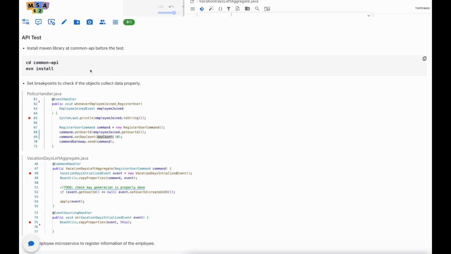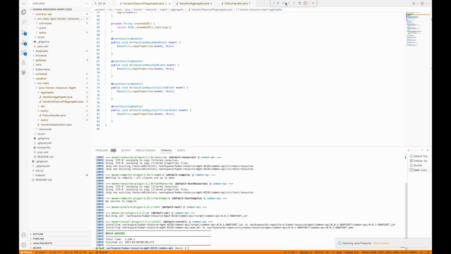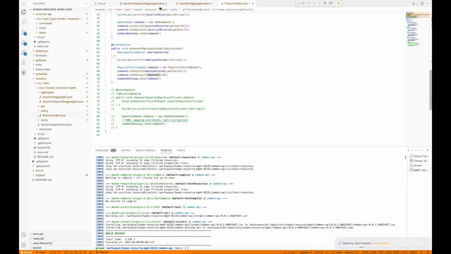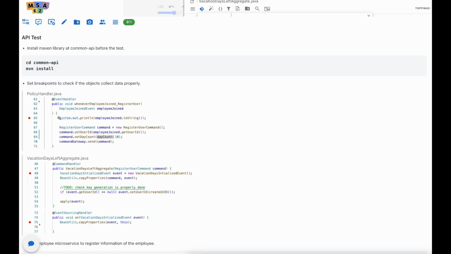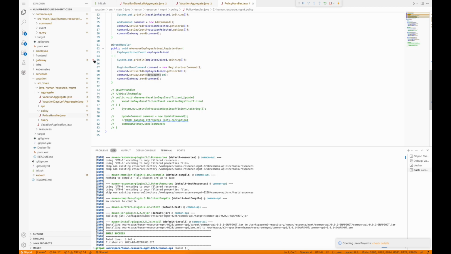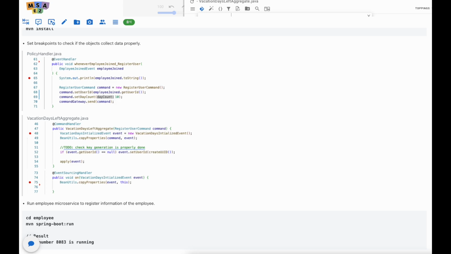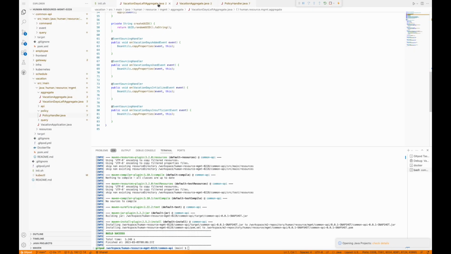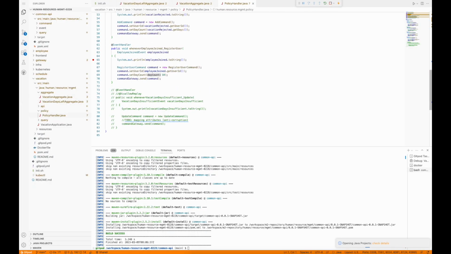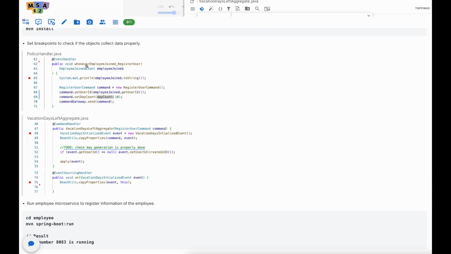And before the test, we will set some breakpoints over here. Like, we'll move on to policy handler and put breakpoint over here on the system out println part. And then move on to vacation days aggregate.java file. And then I'll move on to vacation days left.